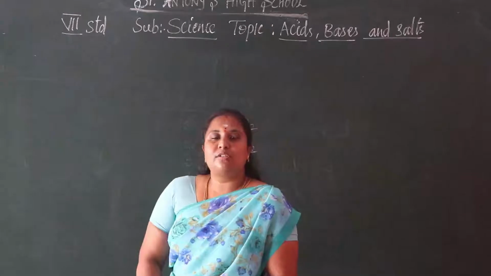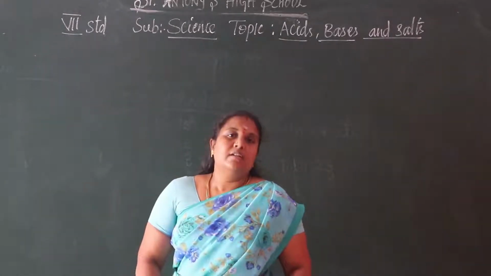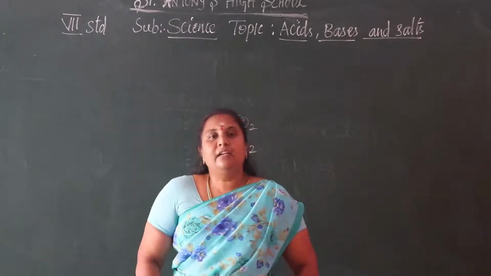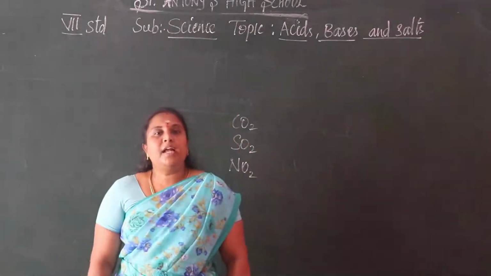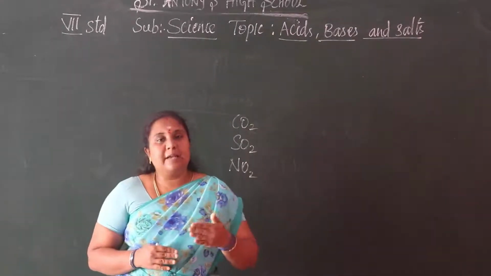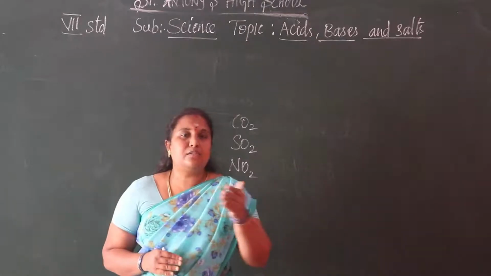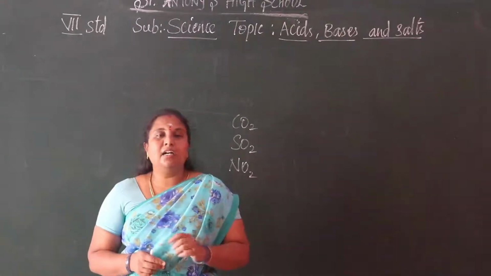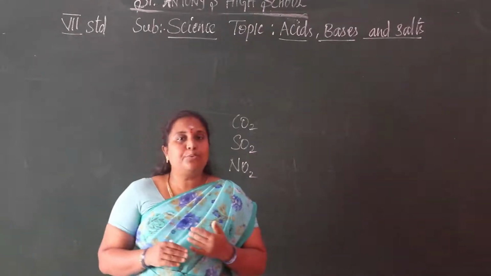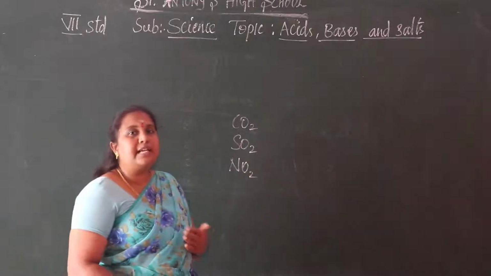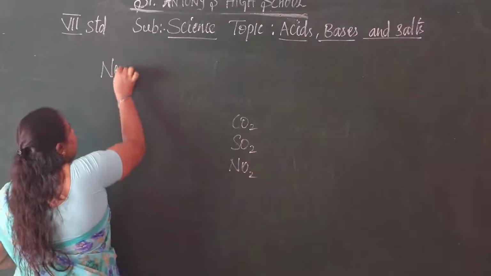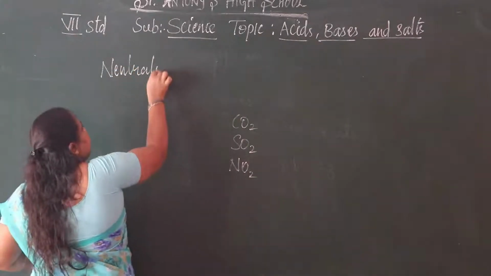Okay, so these are the causes of acid rain. Because of these acids, more acidity, we are getting many problems. We can avoid this problem. We are concluding that if we add bases to those acids, we can get a neutral thing. That we can say is neutralization. We are neutralizing the particles. So our next topic is neutralization.